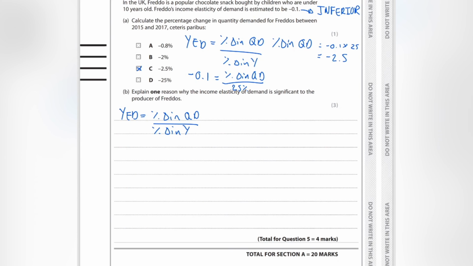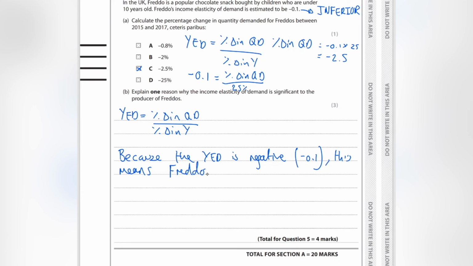And then I'm going to say that because the YED is negative, minus 0.1, this means Freddos are an inferior good.